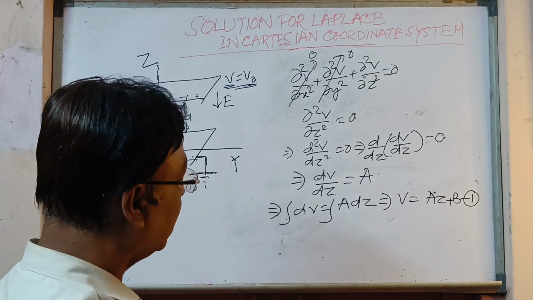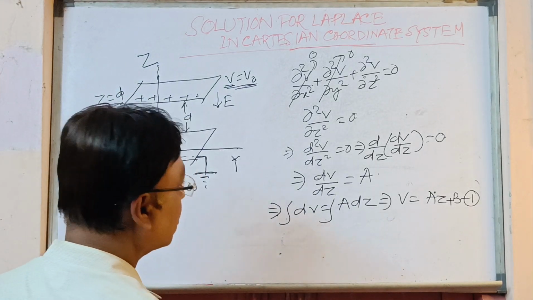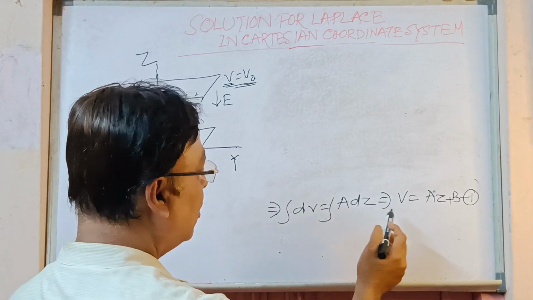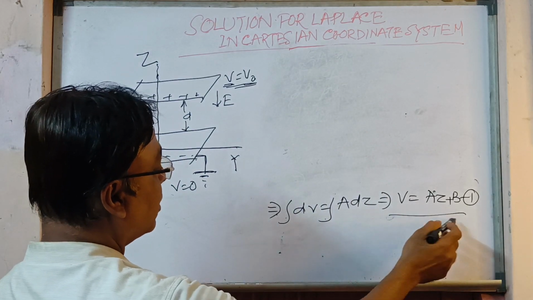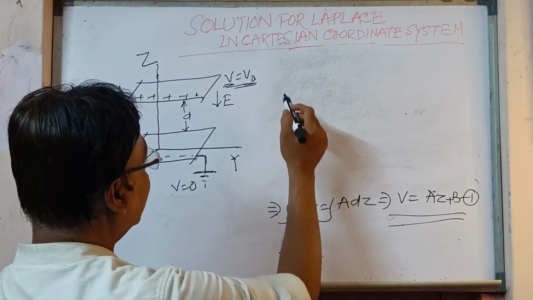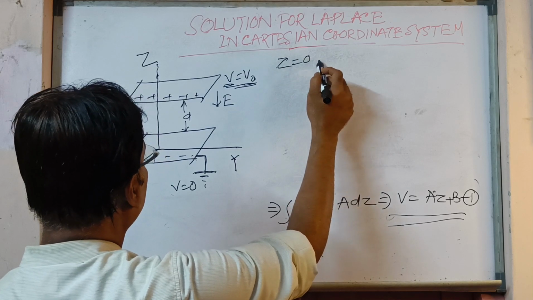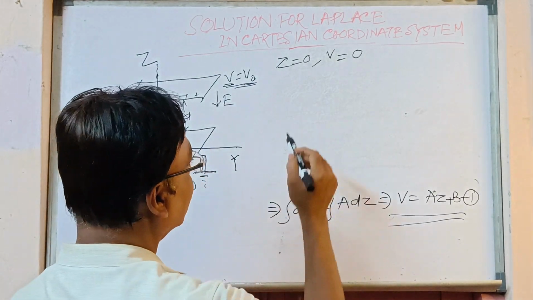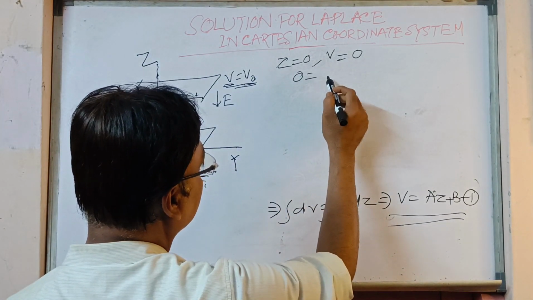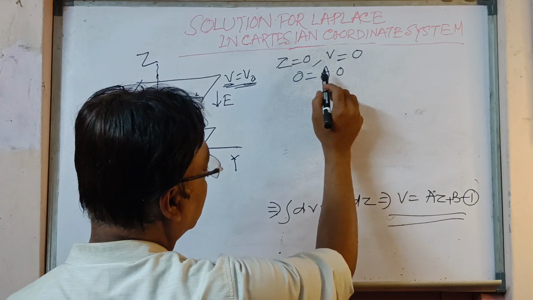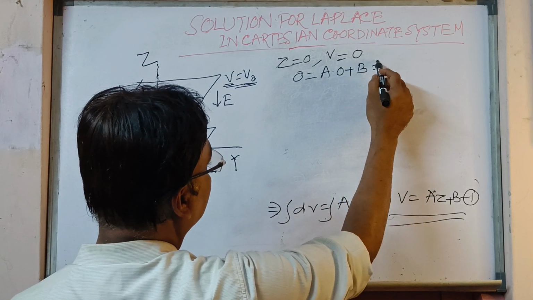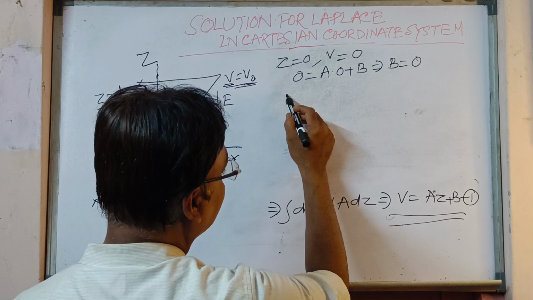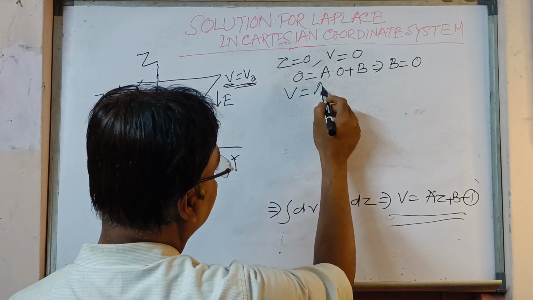Now we will put the boundary condition. That means the first boundary condition is when z is equal to 0, V is 0. We'll put that boundary condition in equation 1. So that gives you 0 is equal to a into 0 plus b. This implies that b is equal to 0. So if we put this in equation 1, we'll get V is equal to az. Suppose this is equation 2.